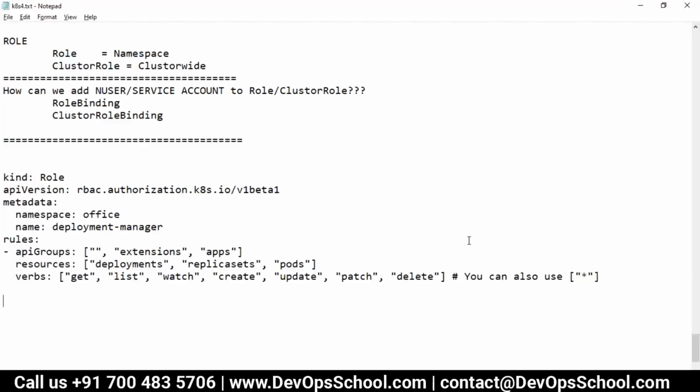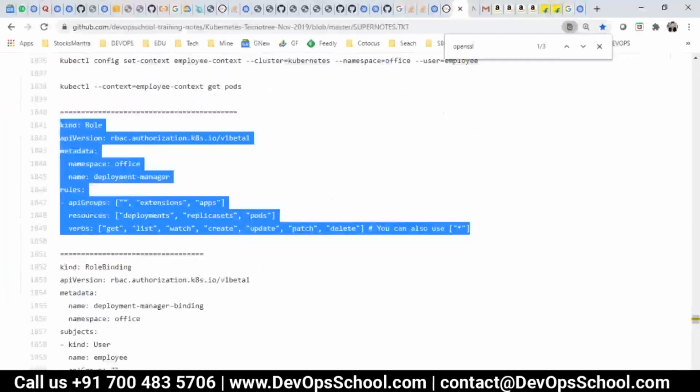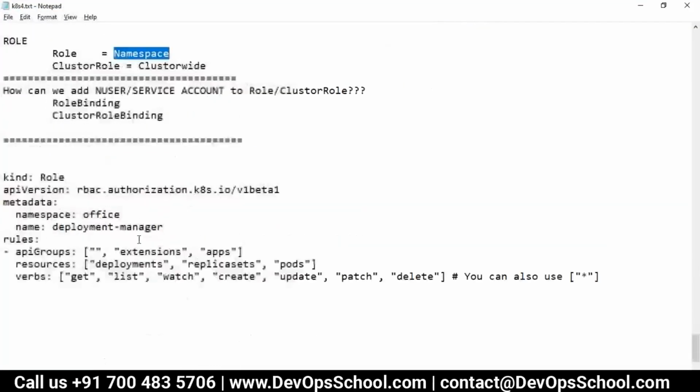Yeah, I think so. So now we have a role here. This is the role. Look at this very carefully. I'm creating one role. And what role? As I already said very clearly, a role for a namespace. Which namespace? So here, the Rajesh namespace.